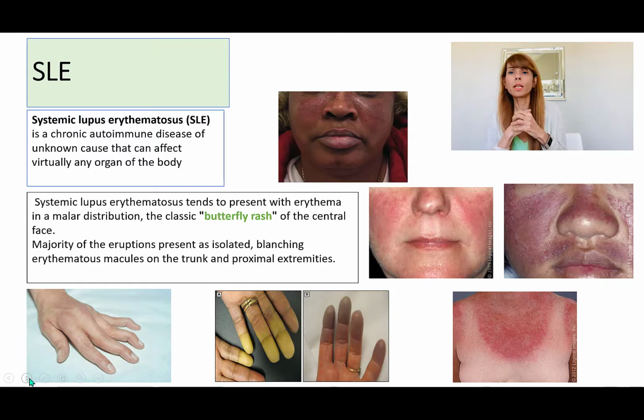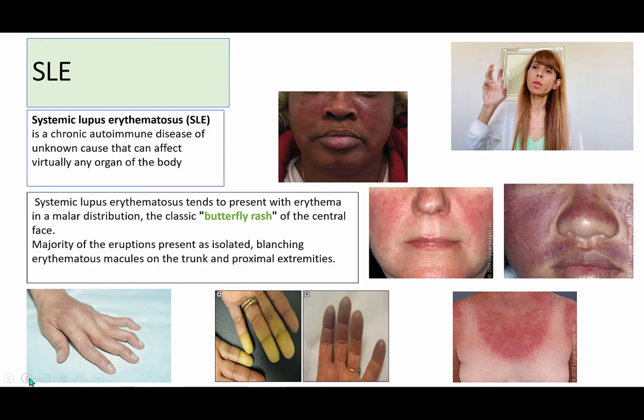In the prototypical form of this condition, there is a butterfly rash, and when you see the butterfly rash, you say, aha, this could be lupus, but it's not always present. That's something to keep in mind. There can be a blanching rash in the extremities, and there may be cold intolerance, quote-unquote Raynaud's phenomenon. There may be other skin findings also. In order to make the diagnosis, multiple characteristic features have to be present, and based upon the American College of Rheumatology, at least 4 out of 11 things that they present to us have to be present.